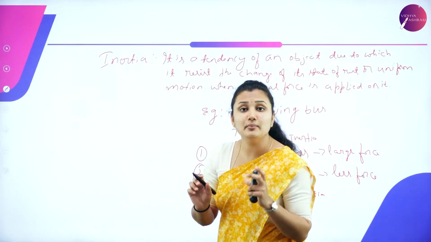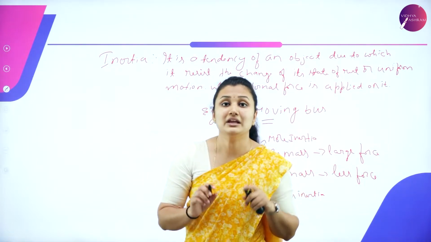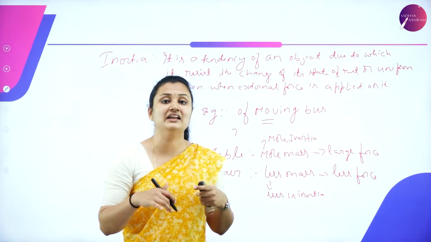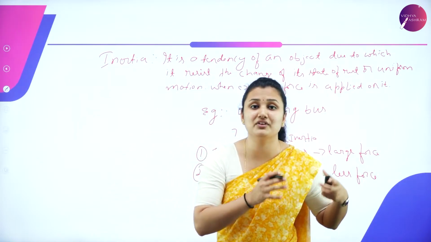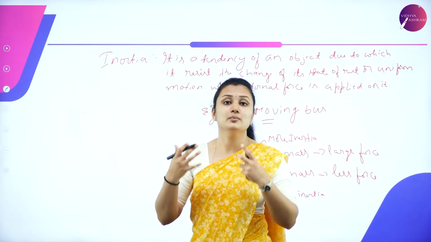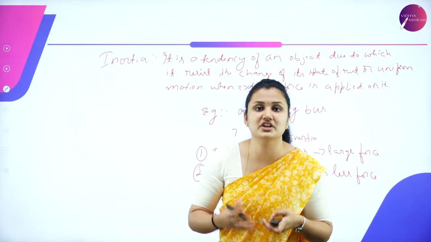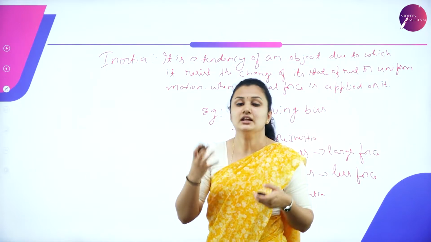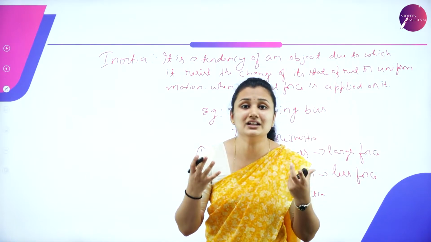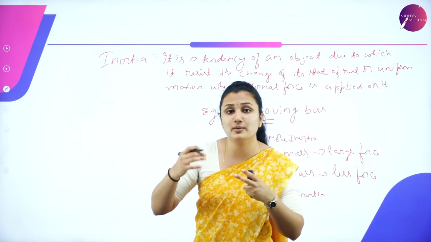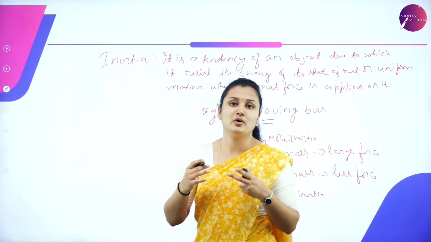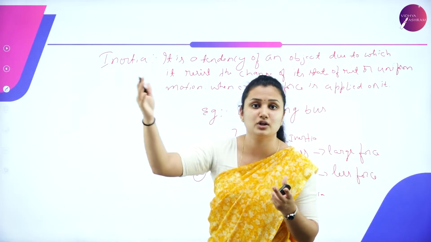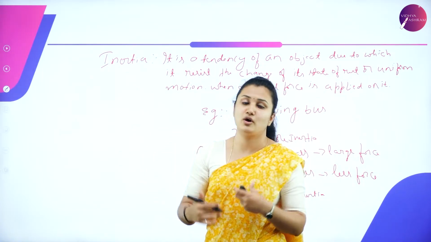And based on frame of reference, we have two types: inertial frame of reference and non-inertial frame of reference. We have studied in the previous session that to describe the motion of an object, we need a frame of reference. In the previous session, we clearly studied how, based on the frame of reference, we observe objects at a distance and objects at different locations.